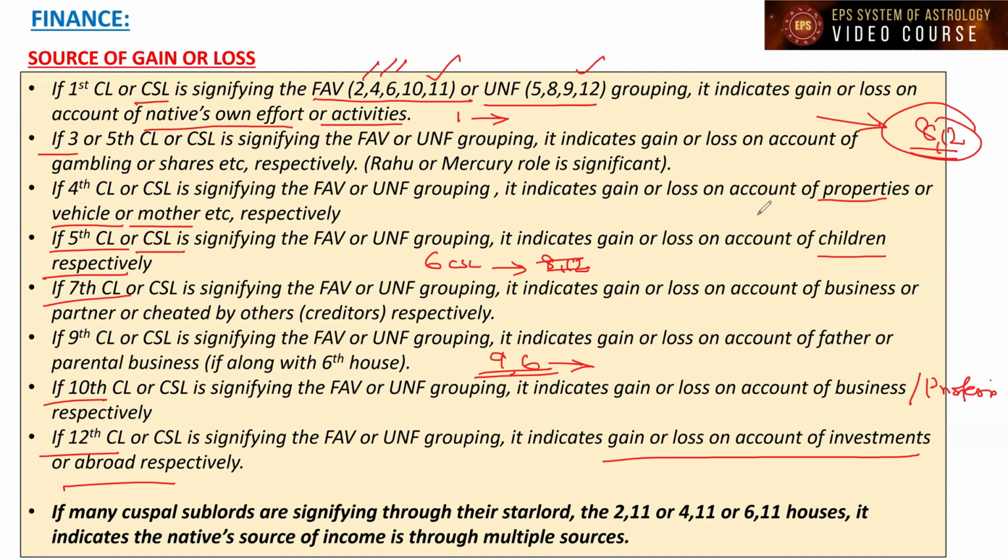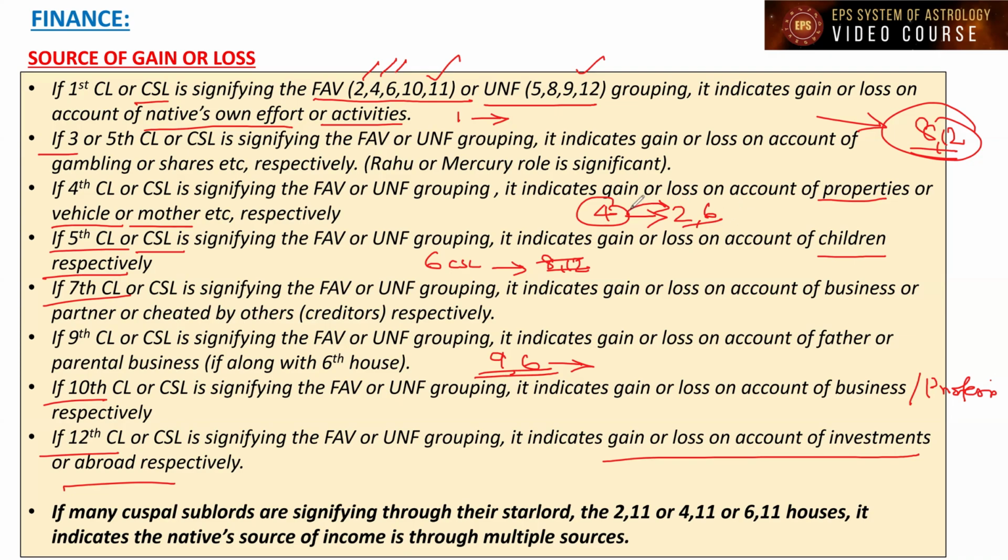I mean, that's what I was saying: the fourth cuspal lord is signifying properties. Suppose the fourth cuspal lord or sublord is signifying the second house and sixth house. It means through the property that native will earn. Earning in the sense that he can let out the property for rental, and through that he will earn money.